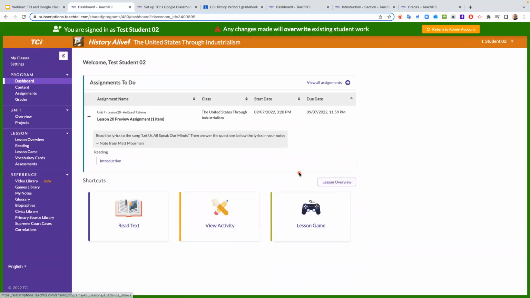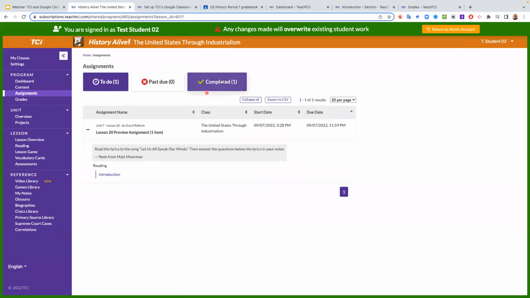Okay. So you can see that that was a different assignment. I'm going to go into, oh, I went to the wrong student. I got to sign in to student 2. View all assignments. That's what I want to do. So completed. So this student has 1 to do. They didn't do this one yet, but they don't have anything past due yet, and they have 1 completed.